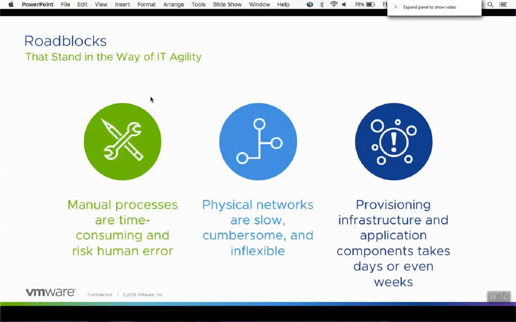Some of the roadblocks that we see, which begin to set the foundation of why vRealize Automation and NSX make so much sense, are the manual process that we face every day when resources are being requested of us and how we need to procure those resources, the physical networks, and the provisioning of the infrastructure and application components that make those solutions up for your end users, your internal customers. Those are three roadblocks that we see.